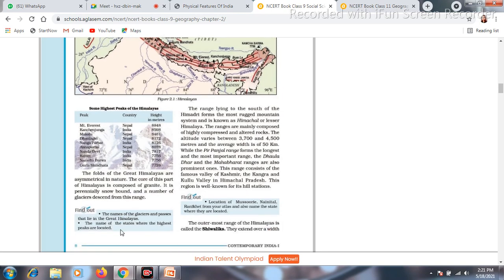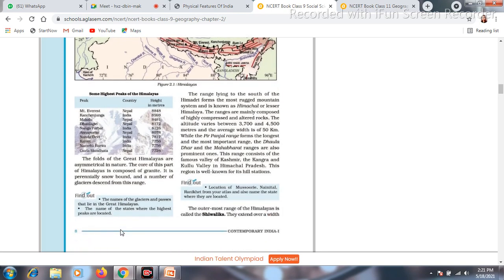Now let's see the find out question of the book. The first find out question: the names of the glaciers and the passes that lie on the Great Himalaya. What glaciers are located in the Great Himalaya, as well as what passes are there. In case of the passes, you can write over here the names of the passes. For example, Zojila Pass.